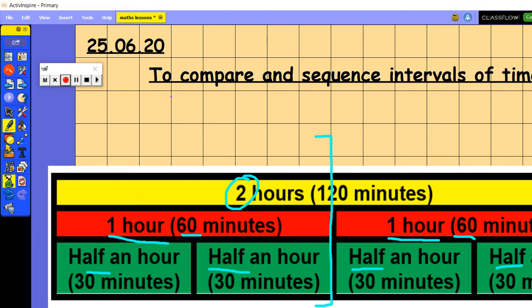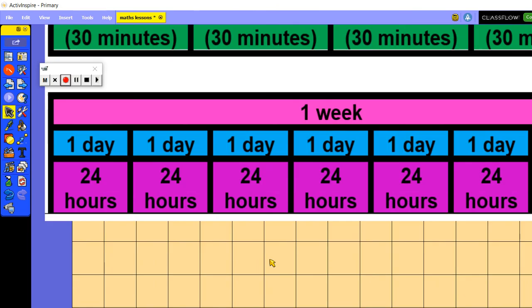So let's have a look at the bar model underneath that I have just hidden. So I will move the board down so we can have a look at it. So this bar model is totally different in colour and is totally different information. So you can see that the total time that we're looking at for this bar model is 1 week. Who can remember what does 1 week equal? If I put my equal sign in there, what does 1 week equal?